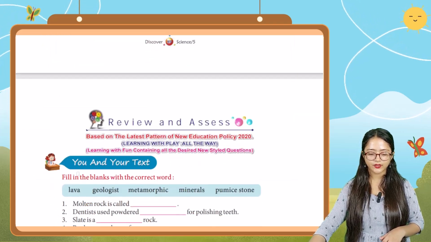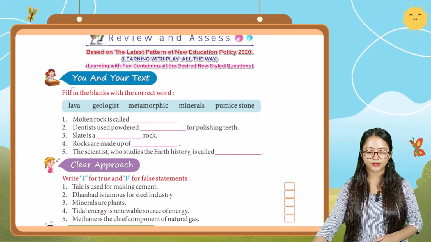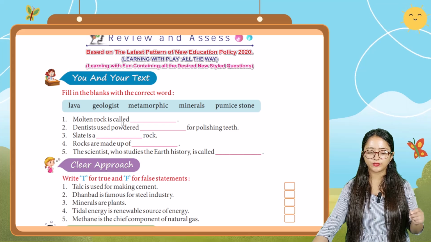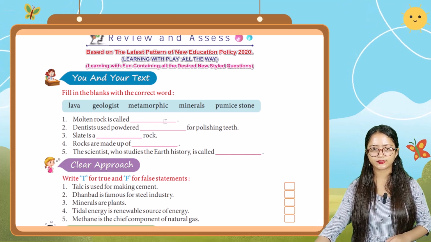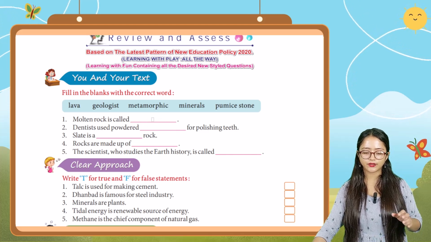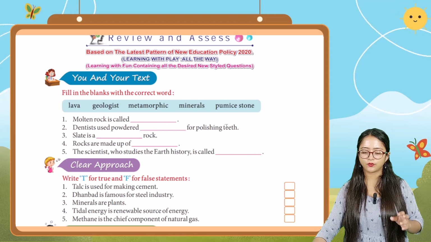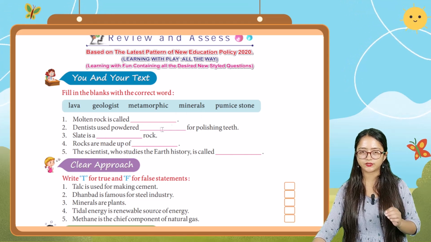Okay. So now students, we're going to discuss some exercises. The first one, fill in the blanks with the correct word. The first question: molten rock is called dash. Is it lava or is it minerals? It is lava. So you have to write lava in this blank. Dentists use powder dash for polishing teeth. Dentists use powder pumice stone.